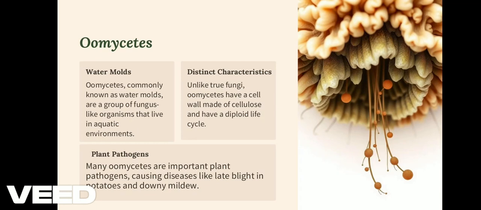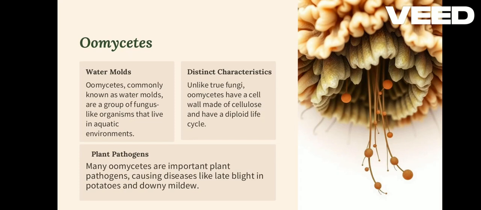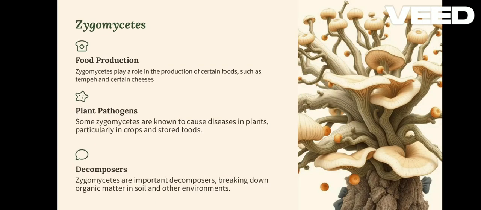Oomycetes are classified into three classifications. First is water molds, second distinct characteristics, and third plant pathogens. Water molds. Oomycetes, commonly known as water molds, are a group of fungus-like organisms that live in aquatic environments. Distinct characteristics. Unlike true fungi, oomycetes have a cell wall made of cellulose and have a diploid life cycle. Plant pathogens. Many oomycetes are important plant pathogens causing diseases like late blight in potatoes and downy mildew.